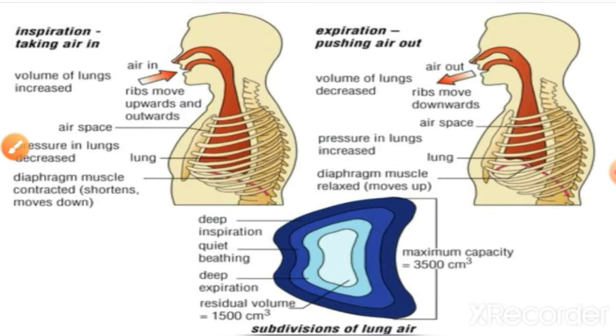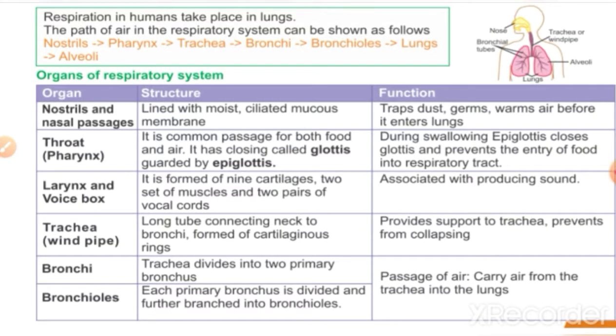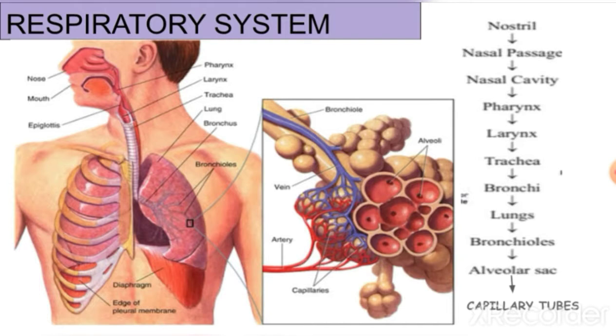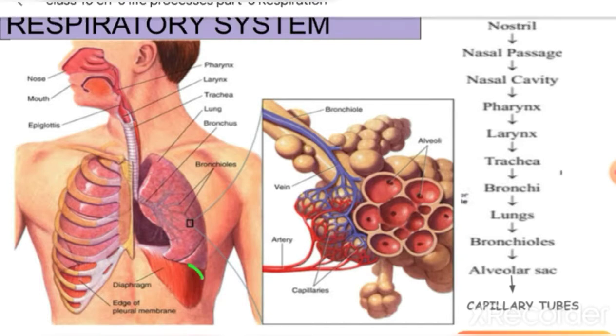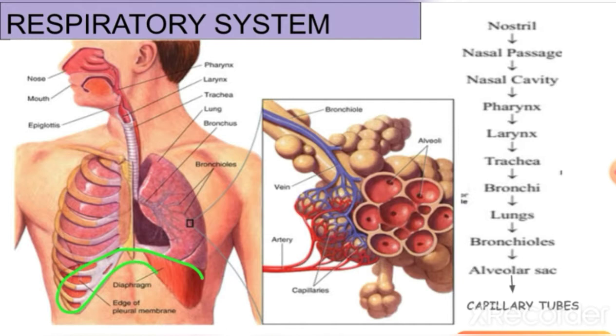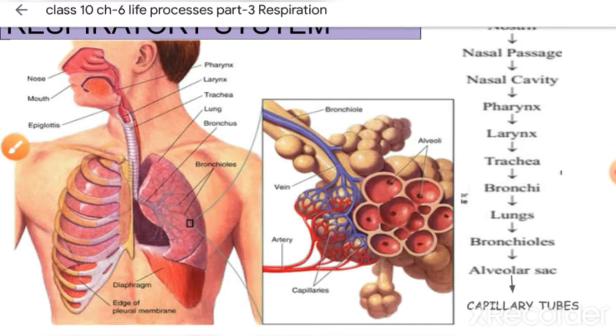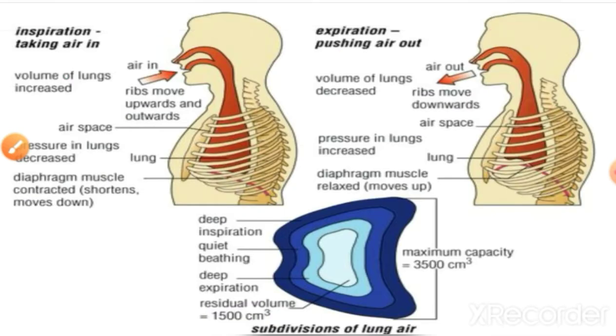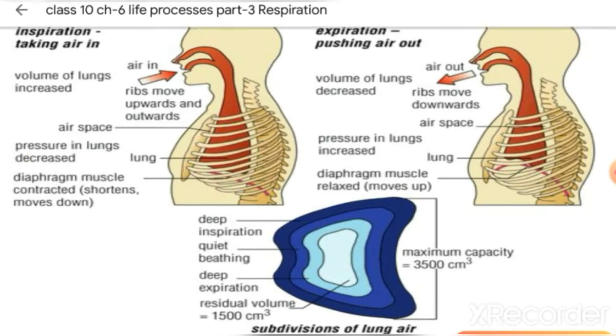Now what happens during inhalation or exhalation, or how does inhalation or exhalation take place? So what happens here, you would have seen that below the lungs we also have a muscular belt which is known as the diaphragm. So this plays a very important role in inhalation and exhalation. This is a muscular belt. So what happens here, you could see the diaphragm.